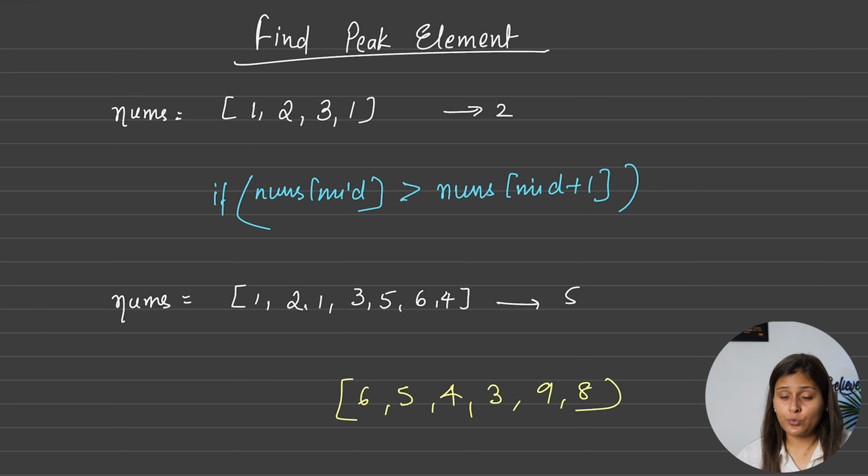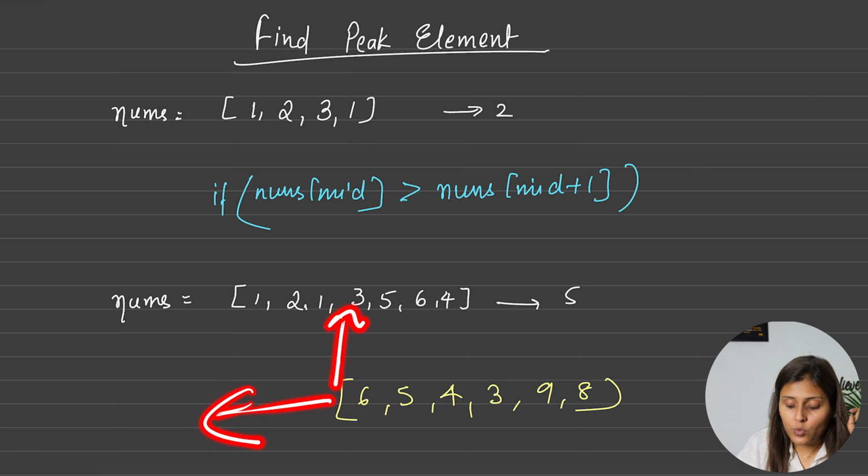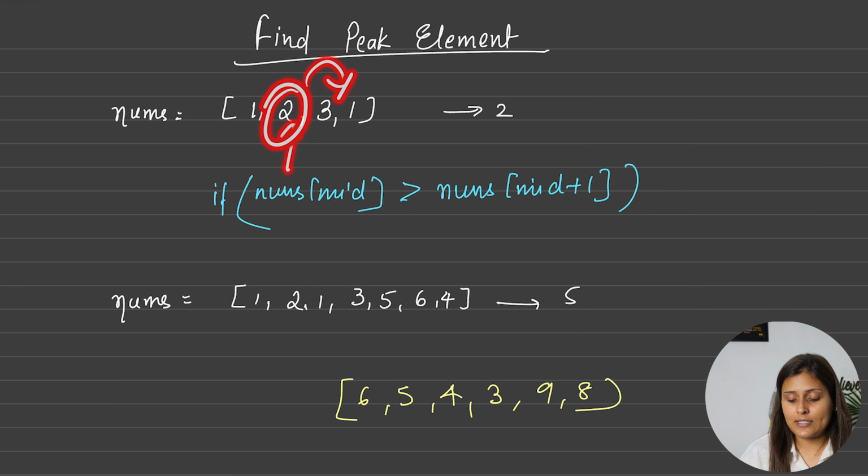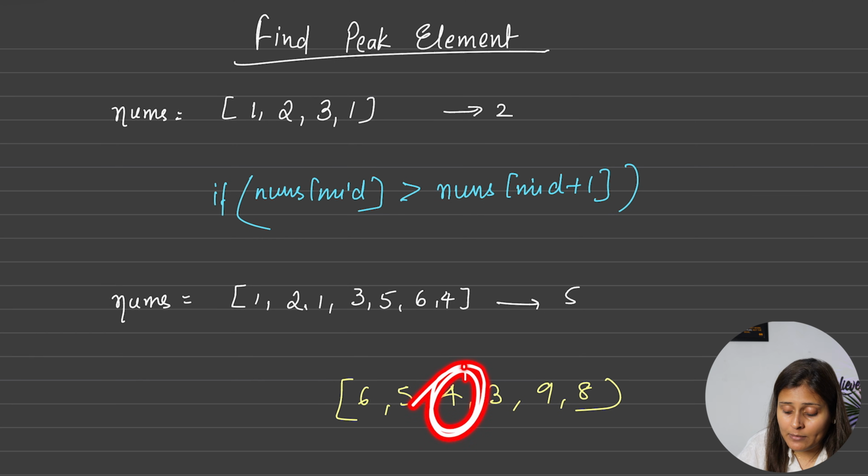Now if you got confused, two ways I have taught you. You can find your peak elements towards the left side or towards the right side, because the question says anything you can return. So I am saying if you want to return everything, like all peak elements towards only the left side first, then do this. If your nums of mid, like any mid element, is greater than mid plus 1. In this case it is not. But if you see here, mid is greater than mid plus 1, yes.